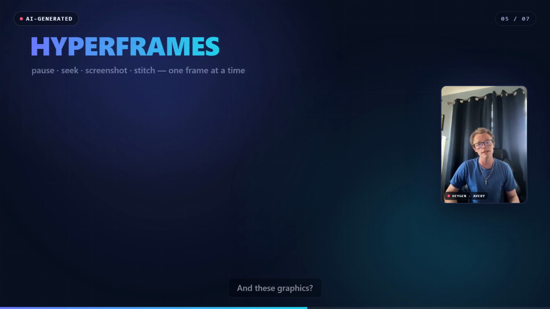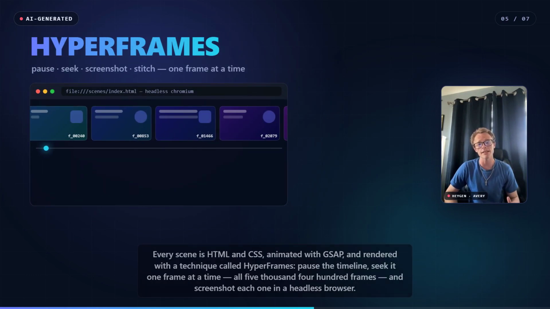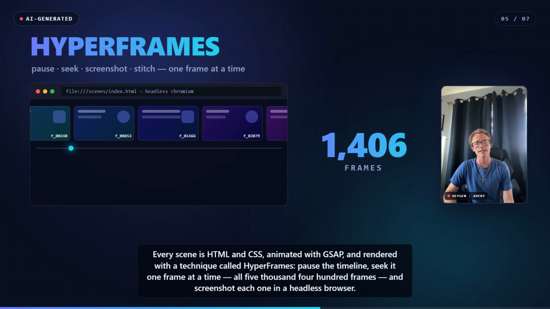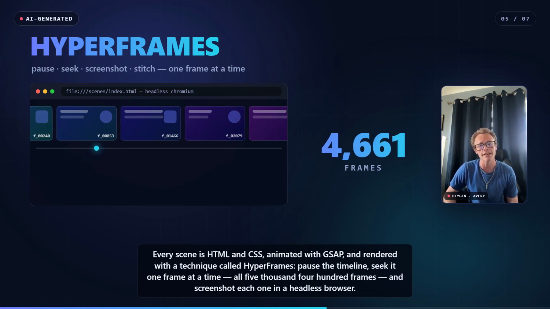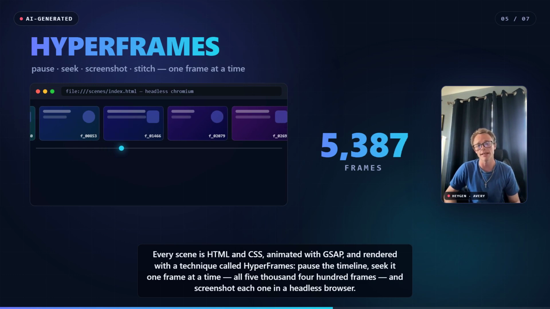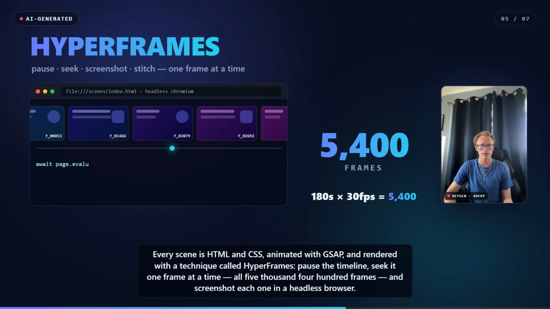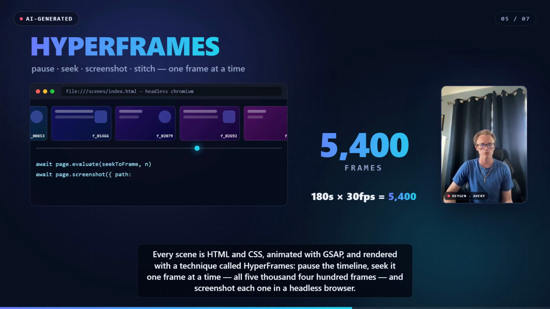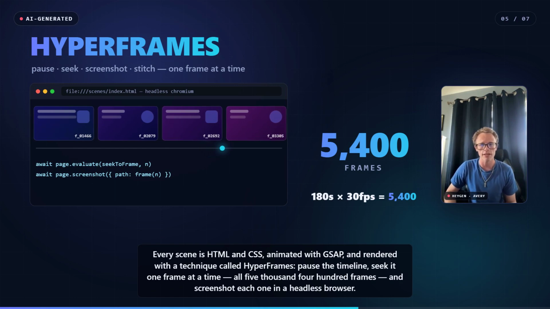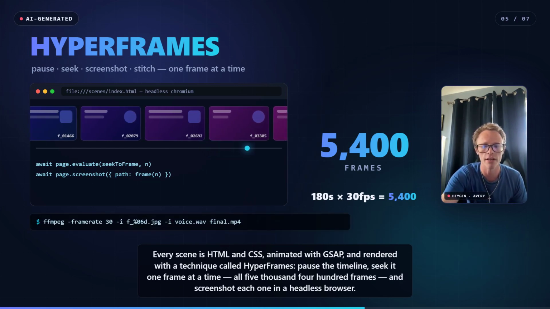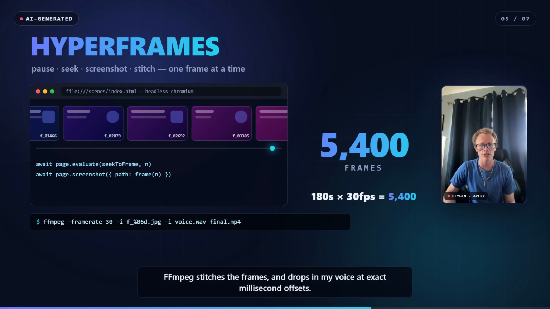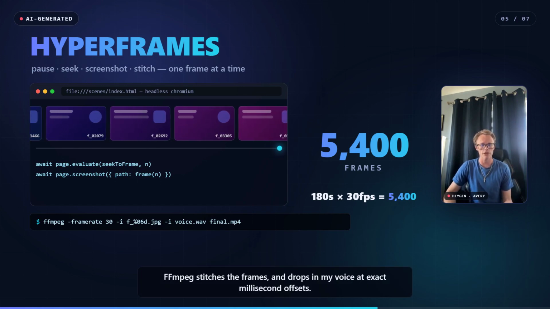And these graphics, they're a web page. Every scene is HTML and CSS, animated with GSAP, and rendered with a technique called Hyperframes. Pause the timeline, seek it one frame at a time, all 5,400 frames, and screenshot each one in a headless browser. FFmpeg stitches the frames and drops in my voice at exact millisecond offsets.